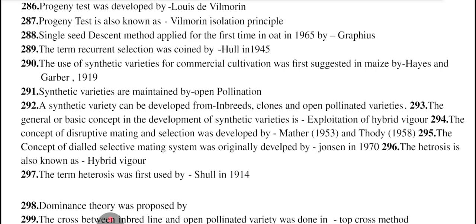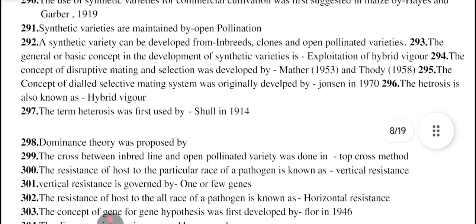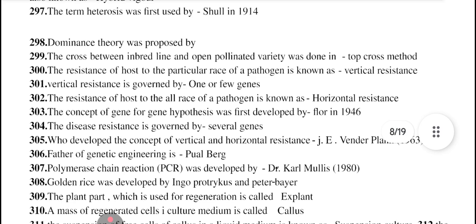Concept of disruptive mating and selection was developed by Mather in 1953 and Thoday in 1958. Concept of diallel selective mating system was originally developed by Jensen in 1970. Heterosis is also known as hybrid vigor. Term heterosis was first used by Shull in 1914. Dominance theory was proposed by